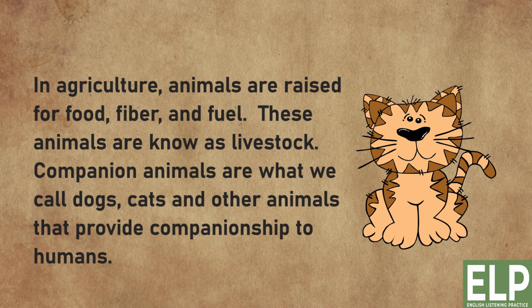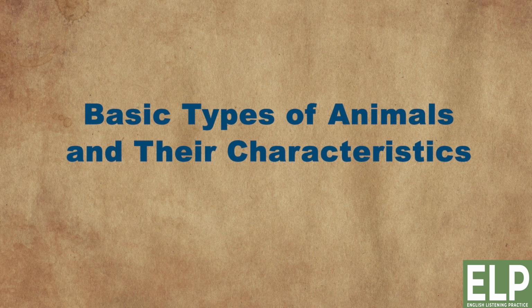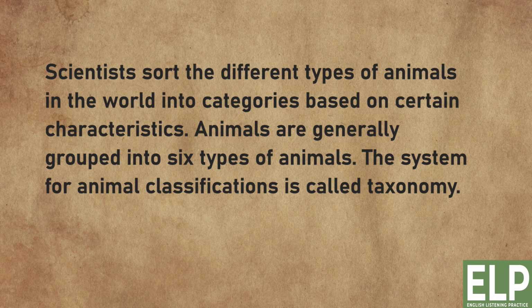Companion animals are what we call dogs, cats, and other animals that provide companionship to humans. Basic types of animals and their characteristics. Scientists sort the different types of animals in the world into categories based on certain characteristics. Animals are generally grouped into 6 types of animals. The system for animal classifications is called taxonomy.